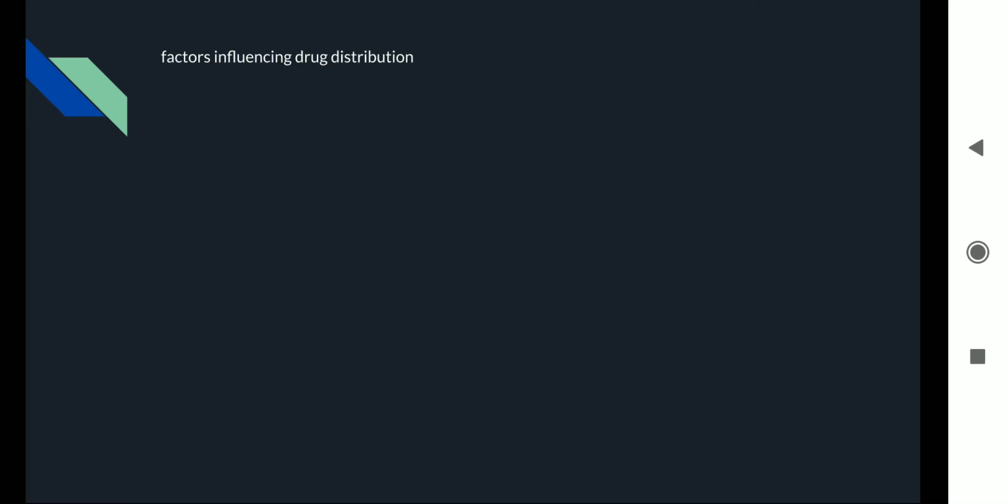So there are different sections in the body, based on the organs: liver, then muscles, then the adipocyte, then the brain, that is the CNS, then blood. All are different sections when it comes to the drug distribution, and the drug has to go to a specific site to give a particular action. So what are the factors that are going to affect the drug distribution?